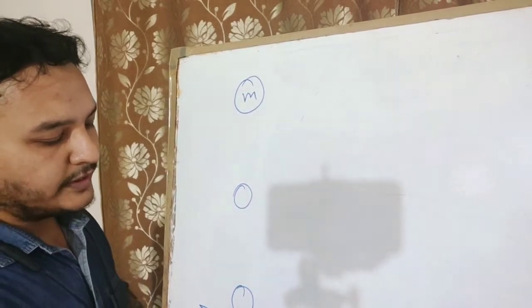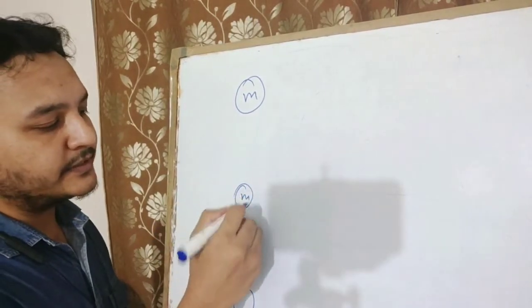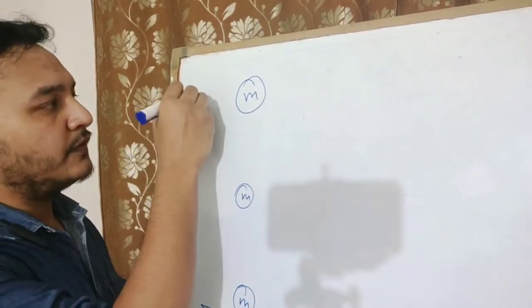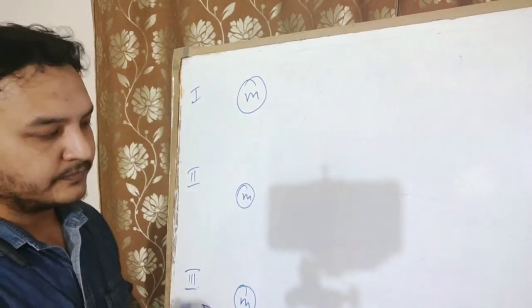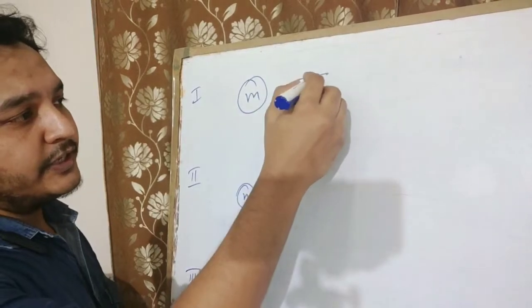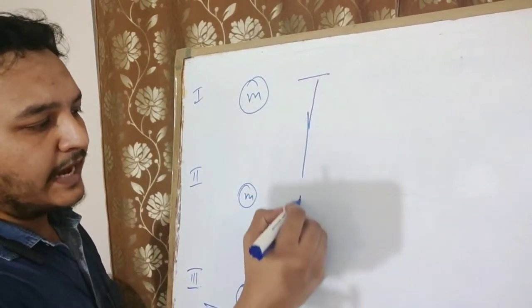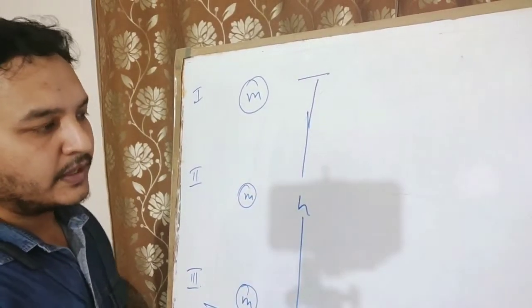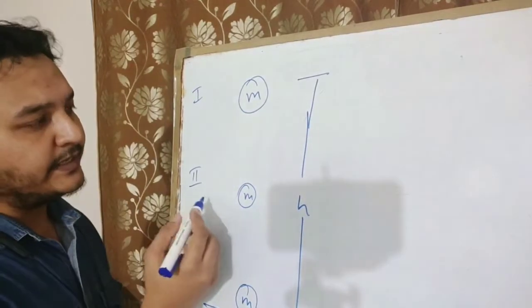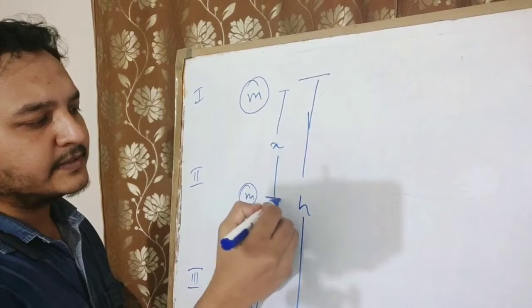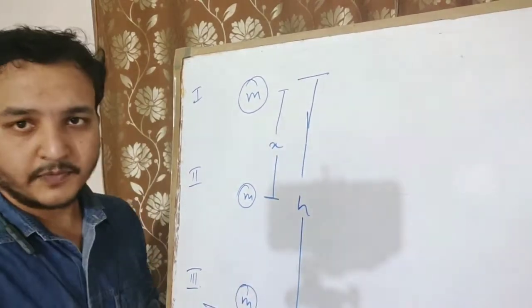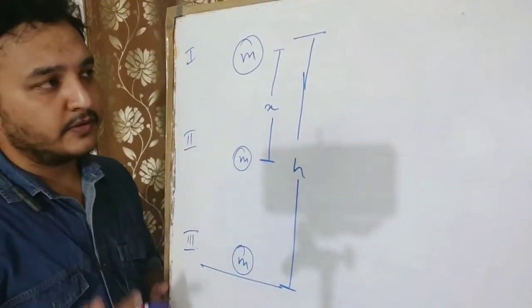In that case we are taking three cases: first, second and third. Initially the body is at height h. Then we take the second case when it travels a displacement of x. I hope this much is visible.